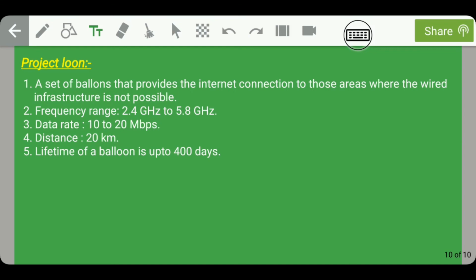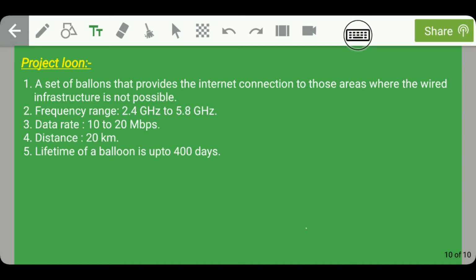Guys, moving on, now let's talk about the next wireless communication technology, that is Project Loon. So it is the wireless communication project offered by Google. So guys, before knowing about this Project Loon, first of all, tell me the answer to one question. So the question is, do you think that this entire world has an internet connection?